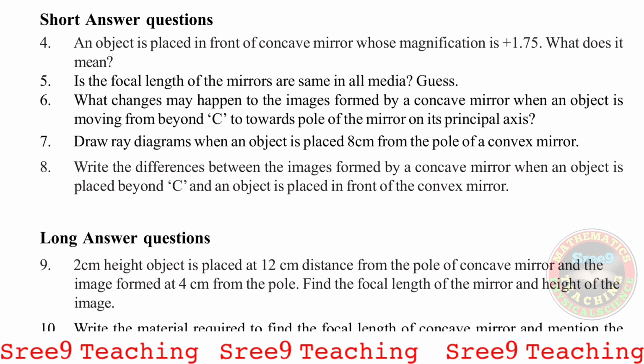So here what happens, beyond C, in case of concave mirror, if the object is placed beyond C, the image will be small, and even in front of the convex mirror the image is also small.